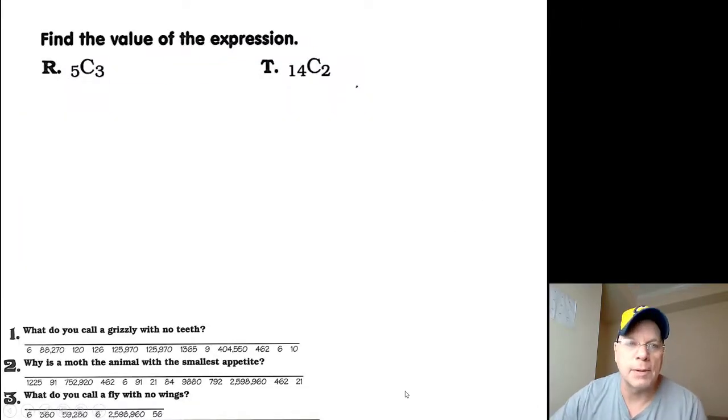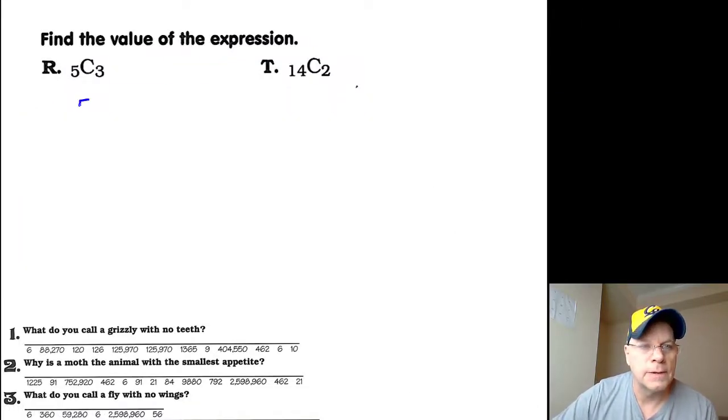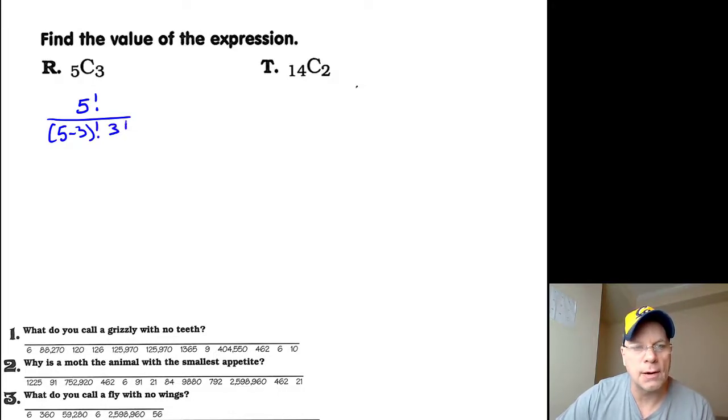I, of course, have the formula memorized, so I will simply substitute 5 for n. n minus r will be 5 minus 3, so 5 minus 3 factorial multiplied by r factorial, 3 factorial. So when I expand this 5 factorial, I've got a couple different options. I know this is going to be 2 factorial. I can see that that's 3 factorial.